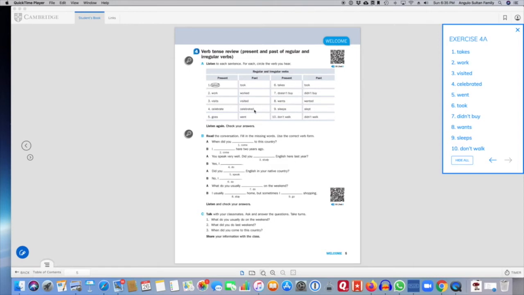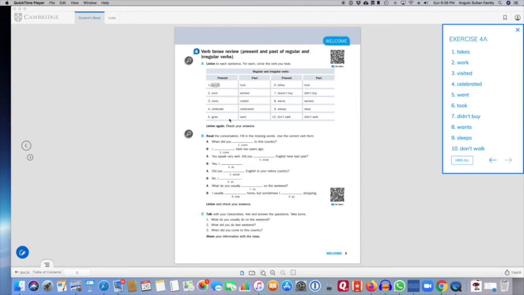In the video that I did last week, I went through the regular verbs and how to make past tense, and you'll remember that these are 2 of the different ways: with an ed to the base form, or if the verb ends in an e, you add a d. All right, let's go to number 5.